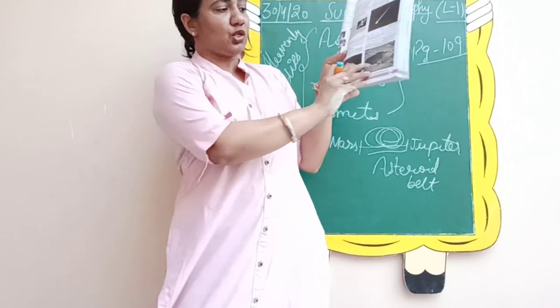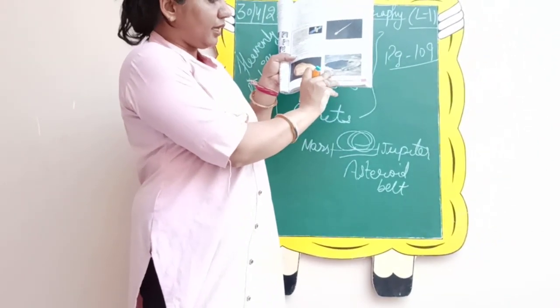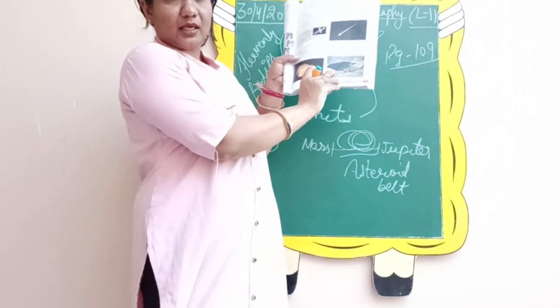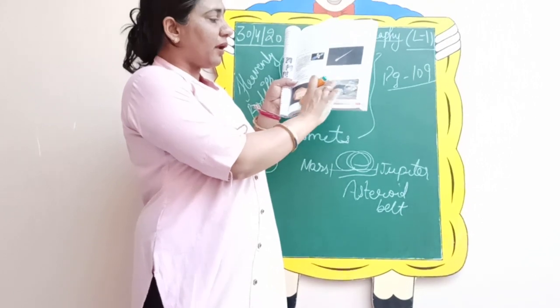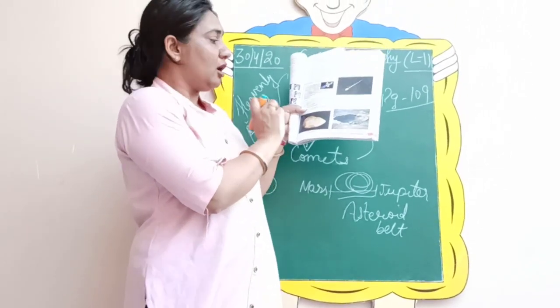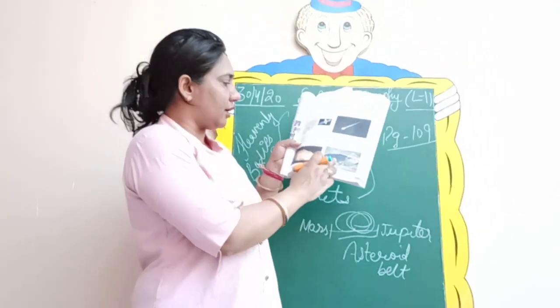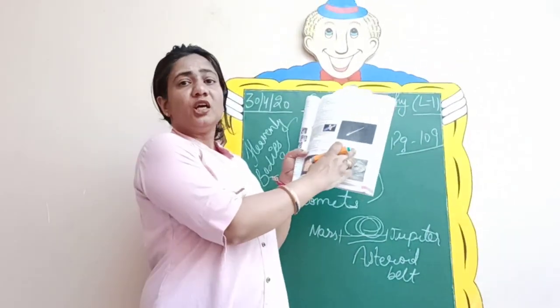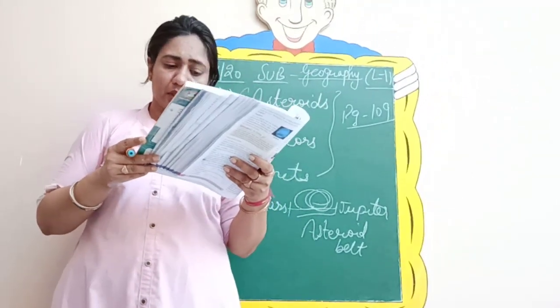So that is what it is, craters. You can see in the picture here, this is a picture of a meteor crater at USA. It is a picture of USA where a crater is being created by a meteor. So this is what? A hole in the ground that is made by the meteor. So many such craters are found throughout the world.